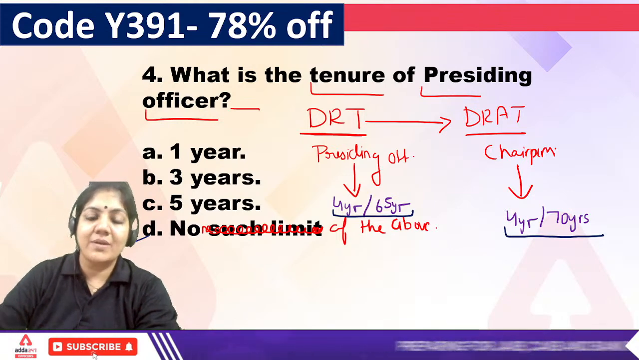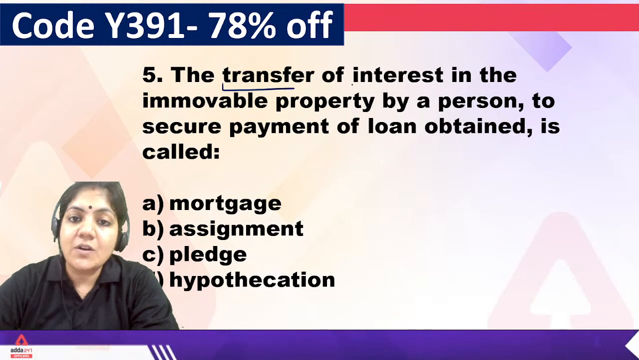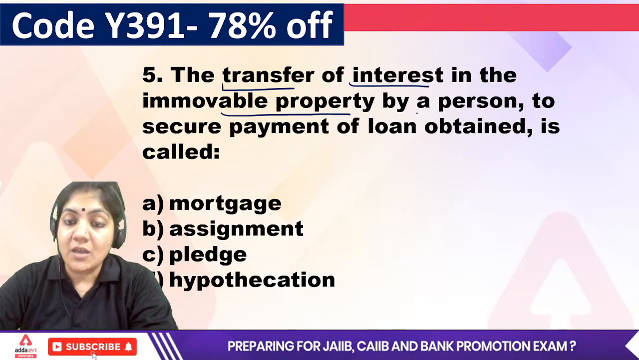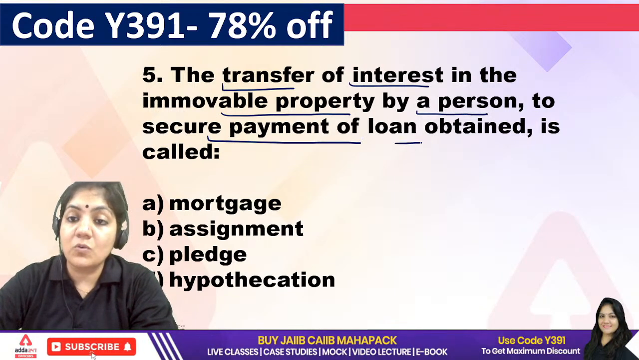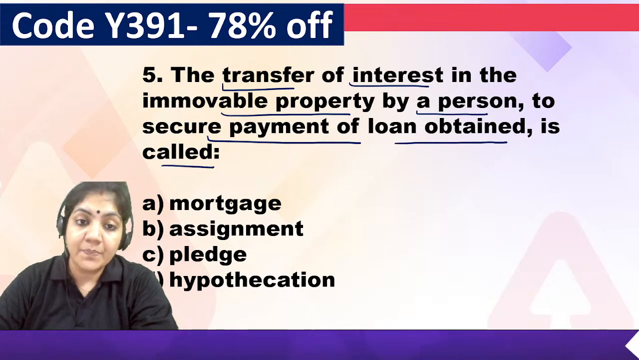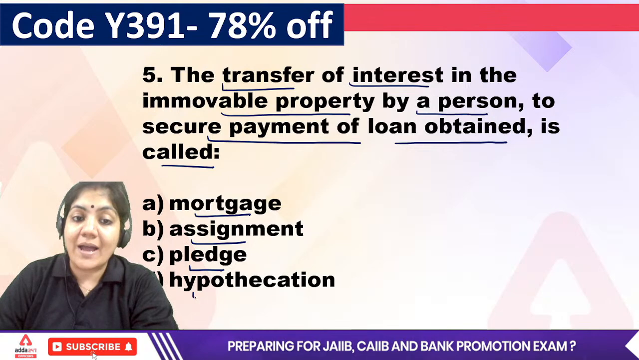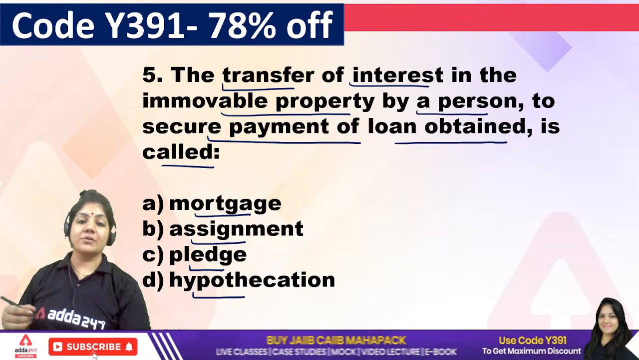Done? Now next one. The transfer of interest in immovable property by a person to secure the payment of a loan obtained is called: mortgage, assignment, pledge or hypothecation. All four words are very, very important.